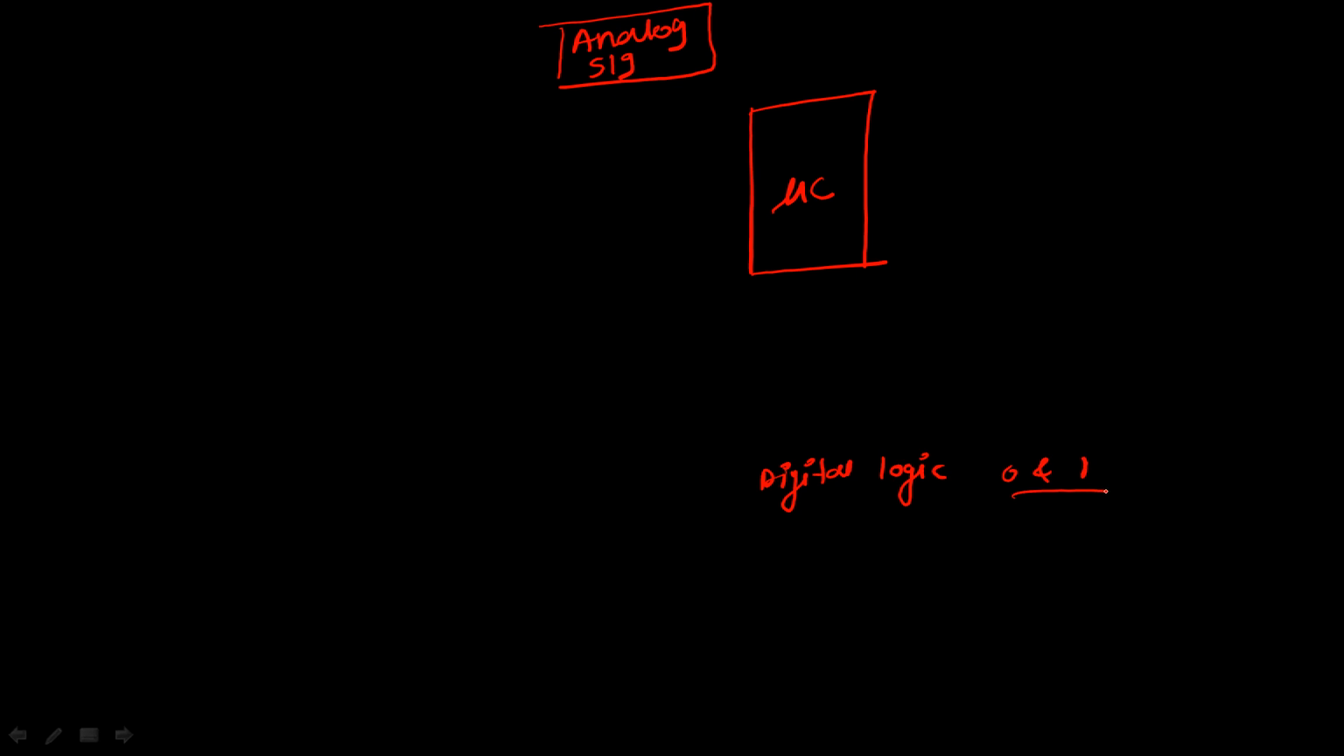Okay, and if you want to process this analog signal, you cannot give it directly to the microcontroller because the microcontroller works on digital logic. Then first you must convert this analog data into digital format, and then you can give this digital signal to the microcontroller, and then the microcontroller can process this data. Why? Because the microcontroller works on digital logic only. It will not understand the analog signal.